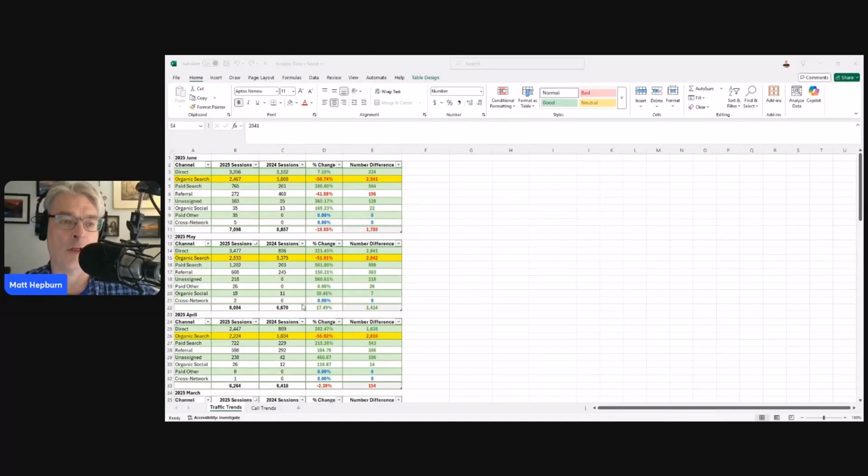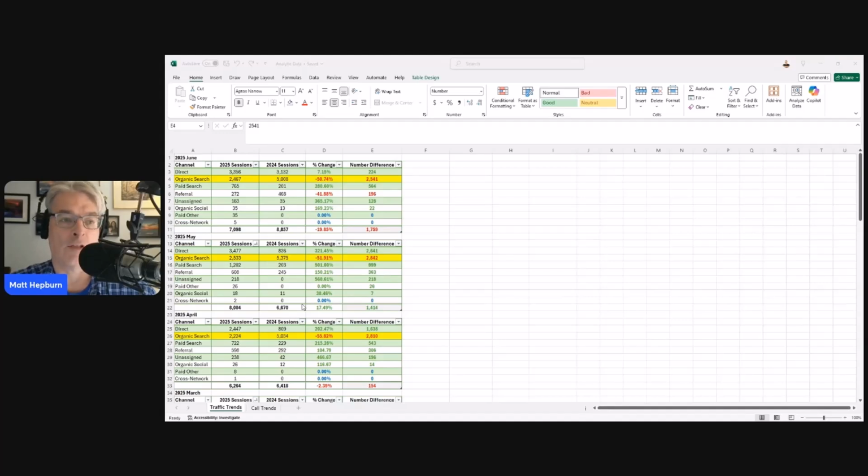So here's an example of an organic traffic loss audit that we did for one of our clients. They've given us permission and signed off for us to share this information. We're just not disclosing their name at this time. So we did this last month and we do this year over year.